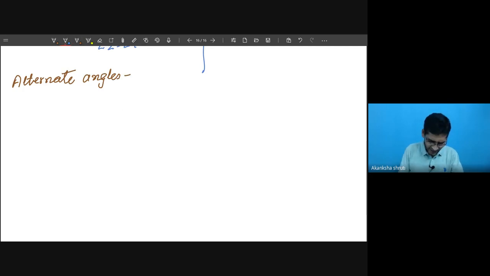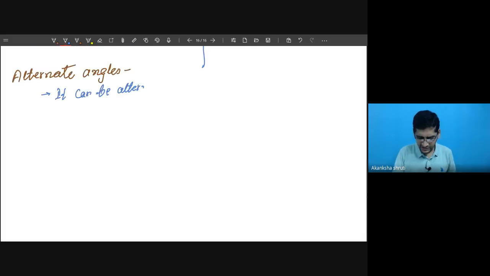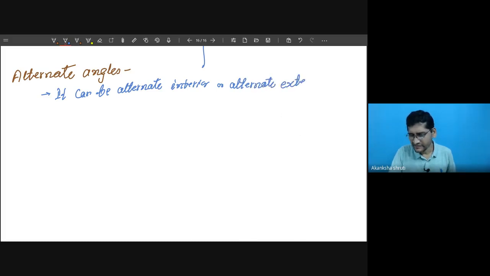This could be of two types: alternate interior or alternate exterior.